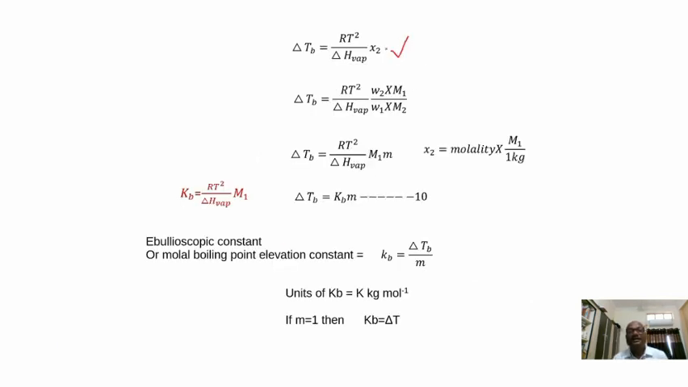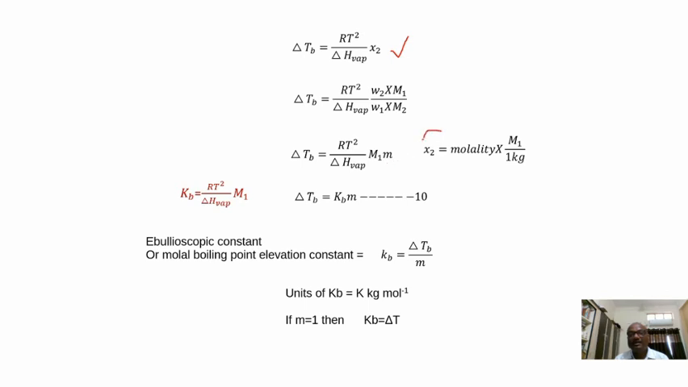Now x2 can be written as N2 by N1, meaning number of moles are now converted into weight by molecular weight terms. So W2 by M2, this is N2. W1 by M1, this is N1. We are introducing the weight and molecular weight terms instead of x2. So N2 means W2 by M2, N1 means W1 by M1. The denominator will shift to the numerator. So delta T is equal to RT square by delta H vaporization into capital M into small m.